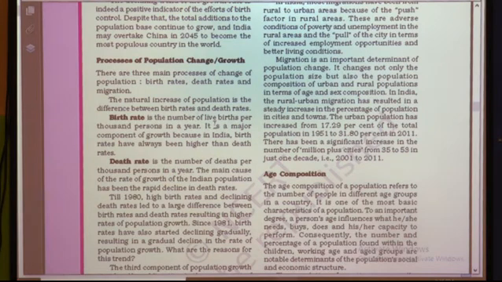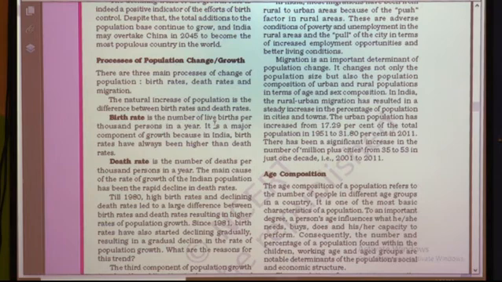Now see, the main cause of the rate of growth of the Indian population is the rapid decline in death rates. Nowadays varieties of medical facilities are available in India. Our Indian people's standard of living has also started to improve, and due to this our death rate is declining, and the declining death rate is responsible for population growth. It means birth rate high and death rate low, and because of that India's population is more.